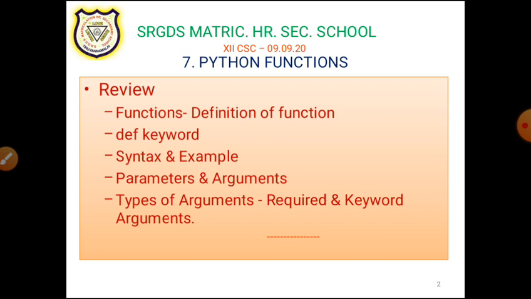There are 4 types of functions: user defined, built-in, lambda and recursion functions. In the case of arguments, we have 4 types of arguments. Out of that, we already saw required arguments and keyword arguments. Today we are going to move on to the other 2 argument types. One is default arguments, another one is variable arguments.